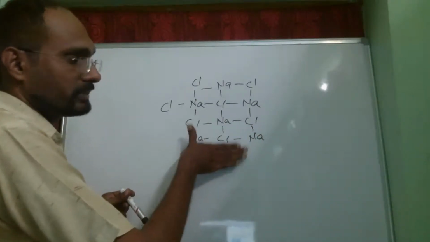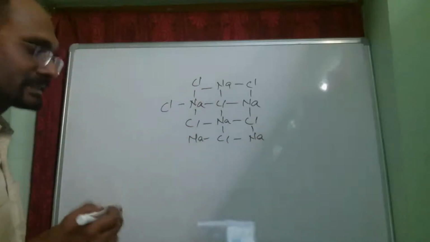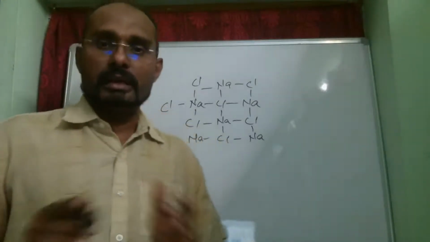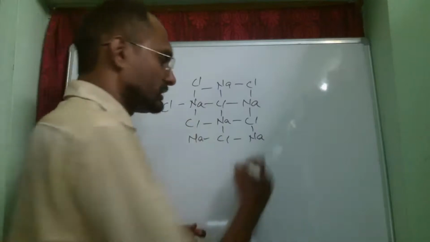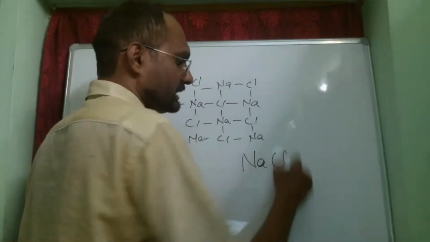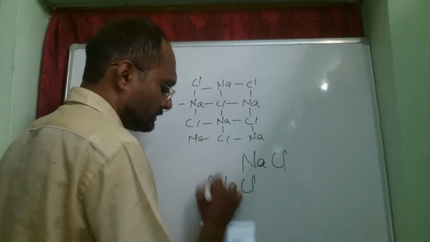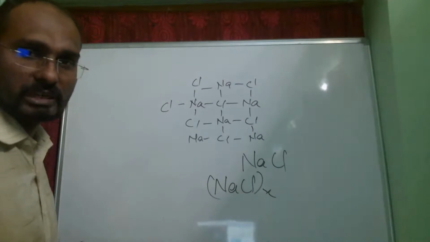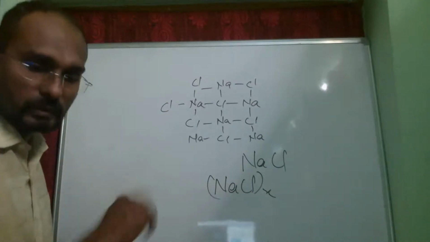Imagine the same kind of layer in front of this and behind also. So one sodium is not combining with only one chlorine. Until your 10th standard, if you are asked to write the molecular formula of sodium chloride, you write NaCl. But when you go to higher classes, it is (NaCl) X times, because each sodium is associated with not one chlorine but all chlorines around it.